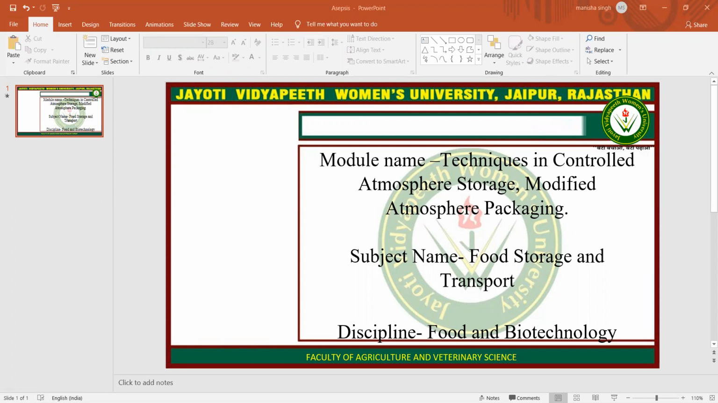Controlled atmosphere generally refers to decreased oxygen and increased carbon dioxide concentrations by a precise control of the gas composition. And modified atmosphere is used when the control of the storage atmosphere is not closely controlled, such as in plastic film packaging. What is the difference between the modified atmosphere and controlled atmosphere?